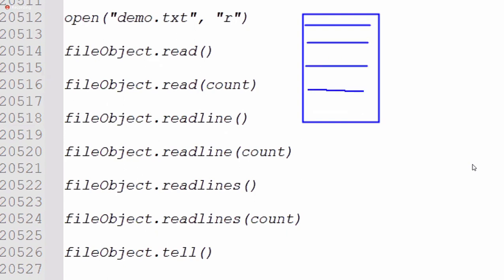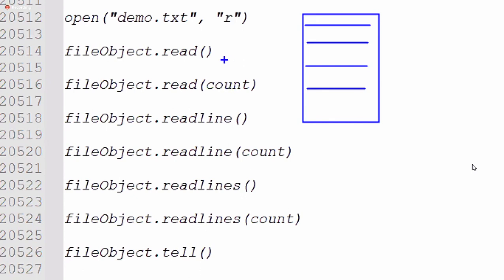If I use the read method, all 4 lines of data are accessed from starting to ending in multi-line string format. After that, as per the requirement, we can write logic using Python string methods.